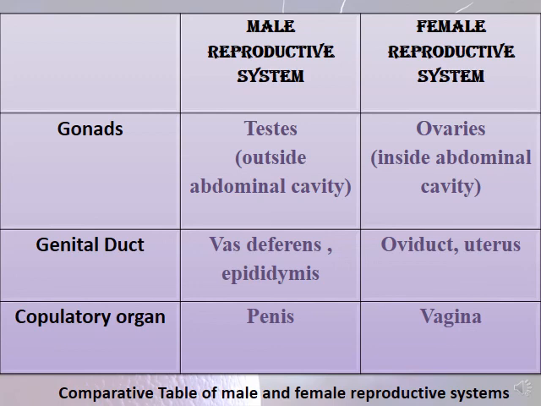The male gonad is the testis, found outside the abdominal cavity, while in the female the gonads are the ovaries, inside the abdominal cavity. The genital duct is the vas deferens and epididymis, while in the female it's the oviduct and the uterus. The copulatory organ is the penis in the male, while it's the vagina in the female.